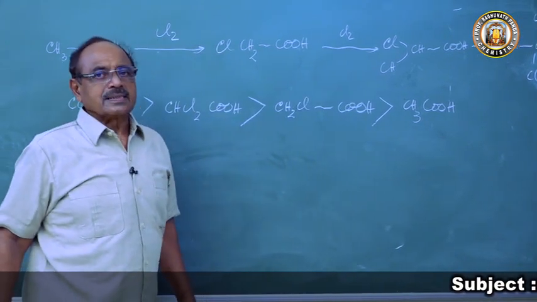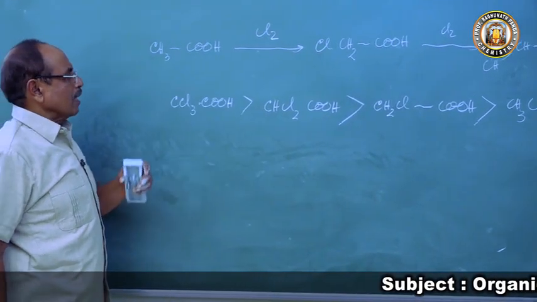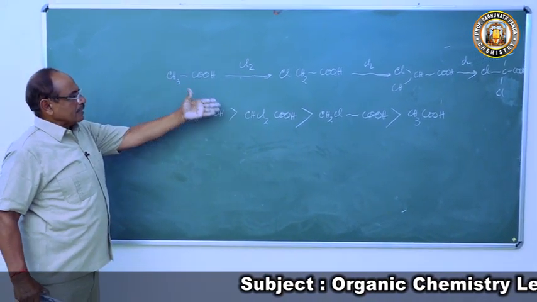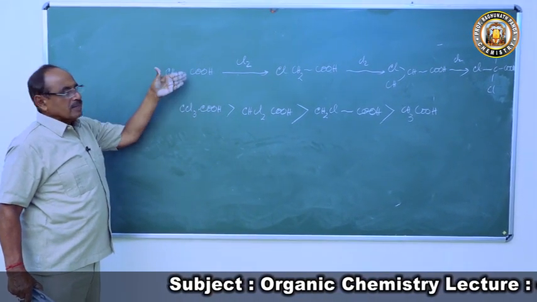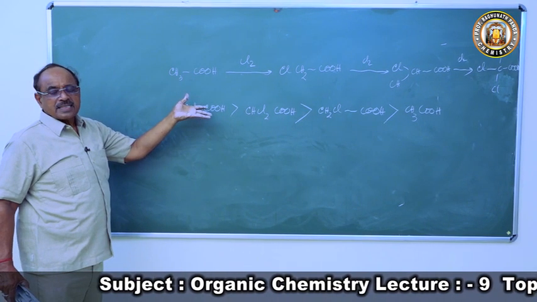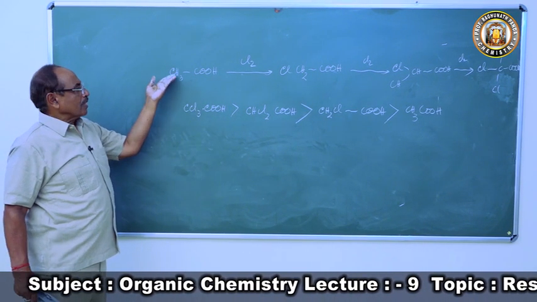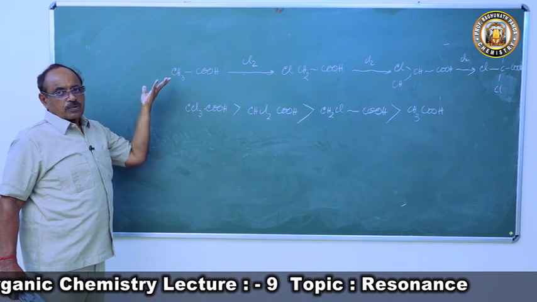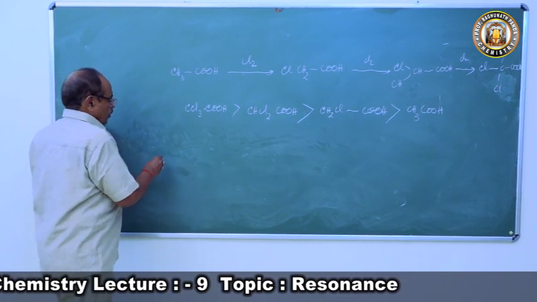Why does this happen? Now the moment such a question comes to us, first compare acetic acid with monochloroacetic acid, compare these two. The acid strength increases with increase of the number of chlorine atoms at the alpha carbon atom of acetic acid.